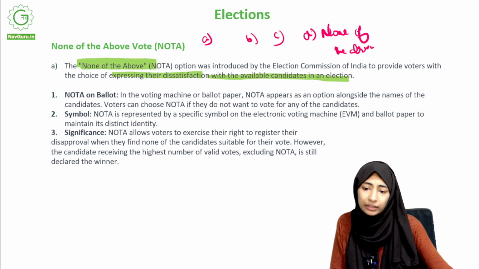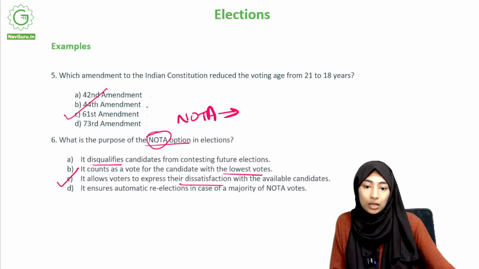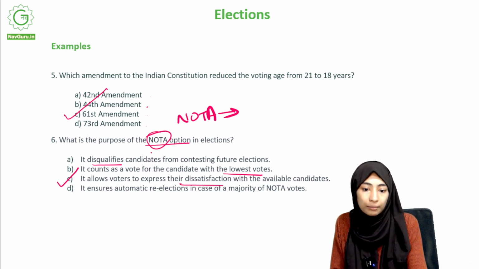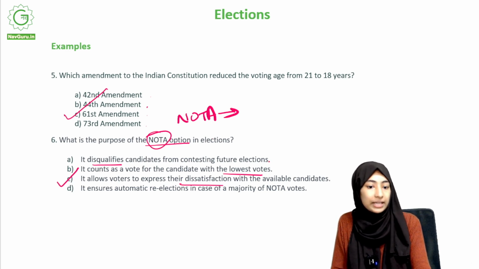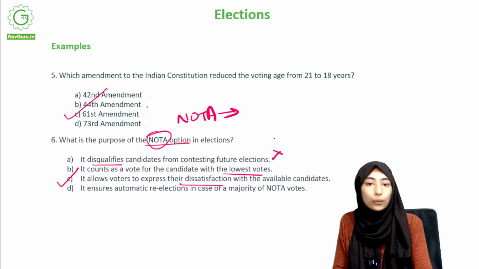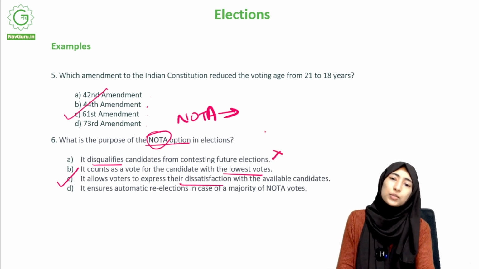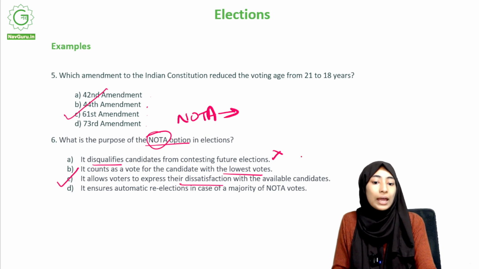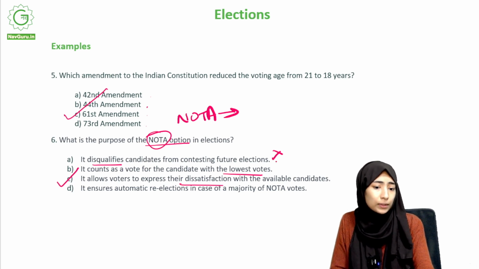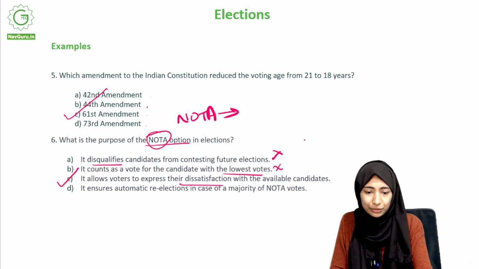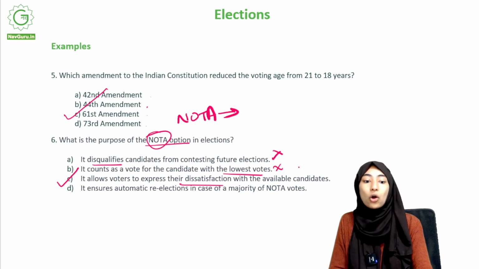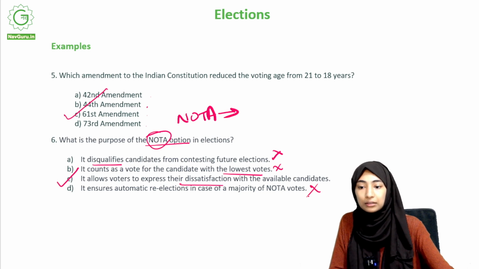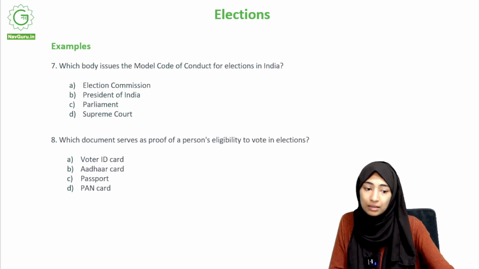Now, what about the other points that were given under NOTA? Do these hold? Let's see. It disqualifies candidates from contesting future elections. No, it does not do anything to the candidates. It's just for voters to express their disapproval. It counts as a vote for the candidate with the lowest votes. No, that makes absolutely no sense, right? It ensures automatic re-elections in case of a majority of NOTA votes. That doesn't happen either. So it's not that. Moving on.